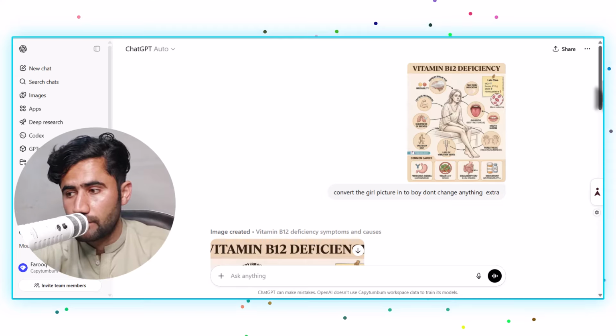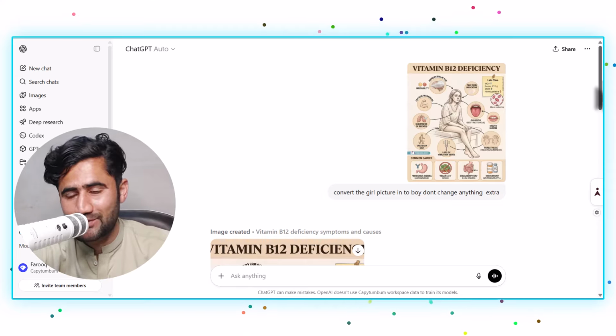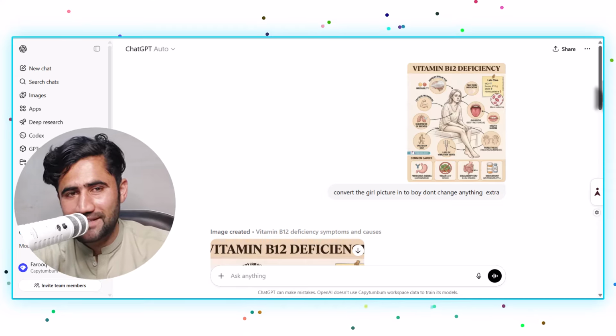Even sometimes if my mobile is not charging, I just ask ChatGPT why the mobile is not charging.